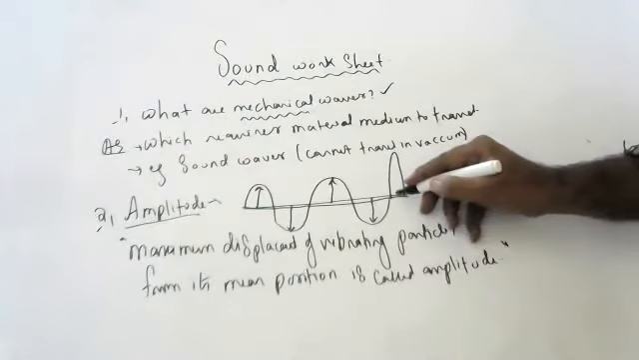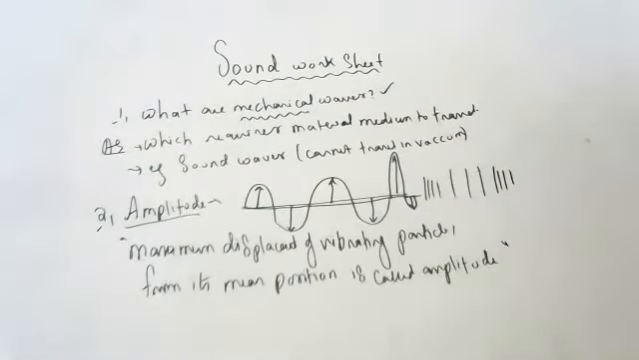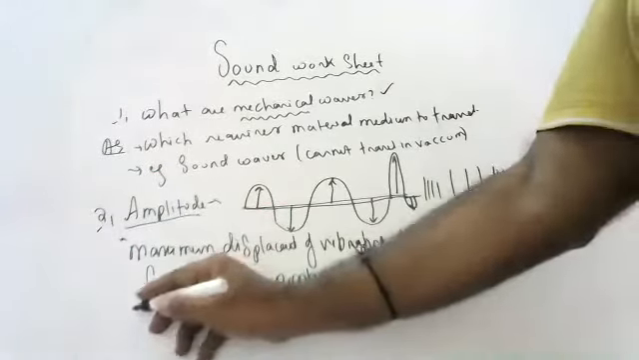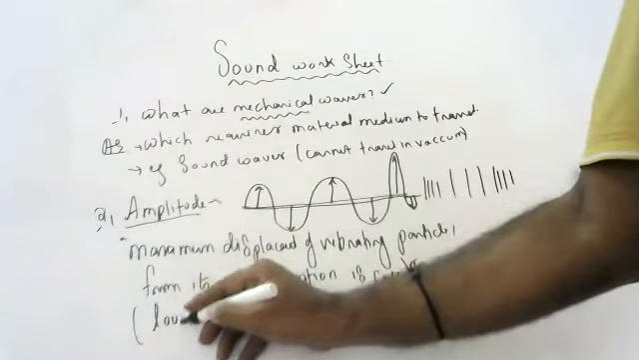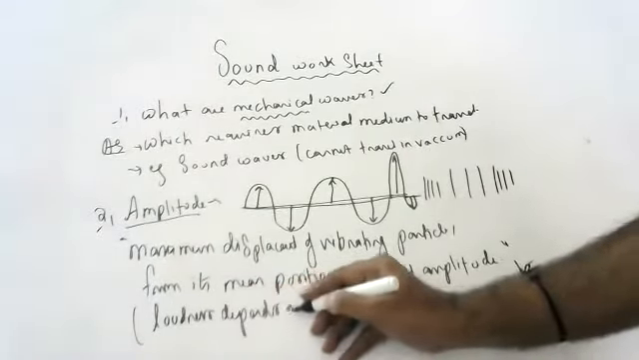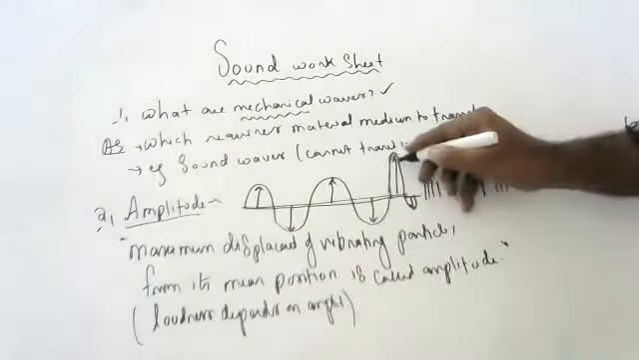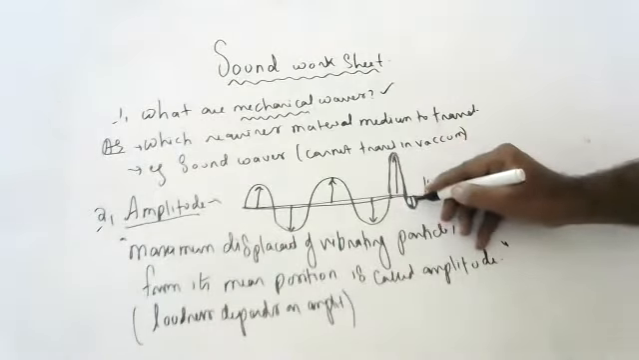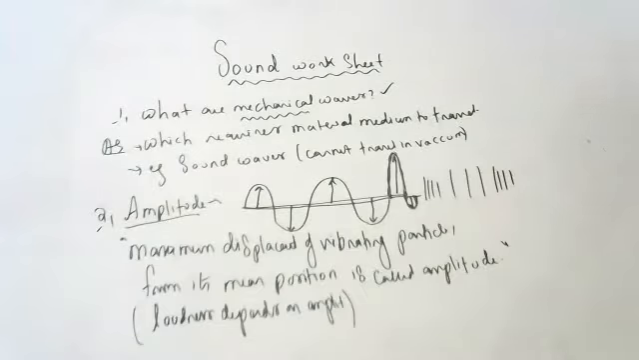Maximum displacement of vibrating particle from mean position means from this position how far. Suppose it is going this much, this is the amplitude. Suppose it is going only this much, this is only the amplitude. Among all the important properties of sound, loudness depends upon amplitude. This is louder sound. This is slow, soft sound. This is loud. Why? Because the more the amplitude, the more the loudness of the sound.